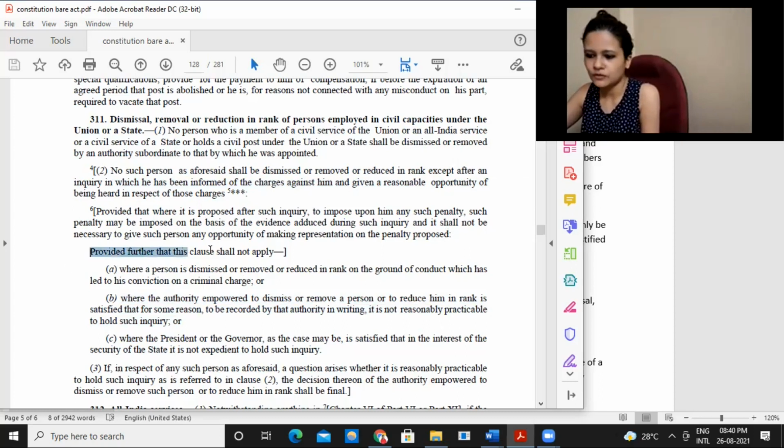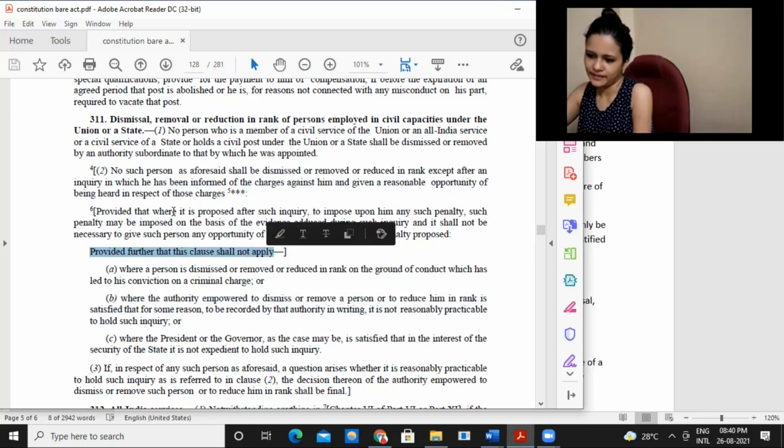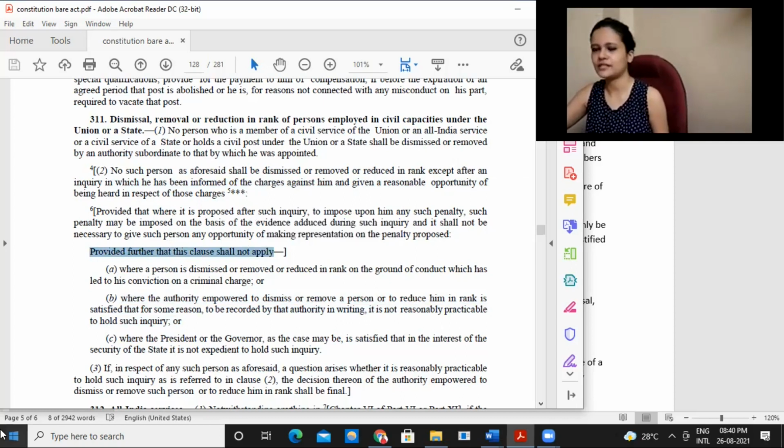Okay, so provided further that this clause shall not apply. So basically this clause, which says that you conduct an inquiry, you give him fair chance to defend himself, frame charges, inform him and all that stuff, this may not apply in some cases. Where will it not apply? In case there are some criminal charges wherein the person is convicted in a regular court. Based on that conviction, the person was removed from his office, dismissed from his office, or reduced in rank.